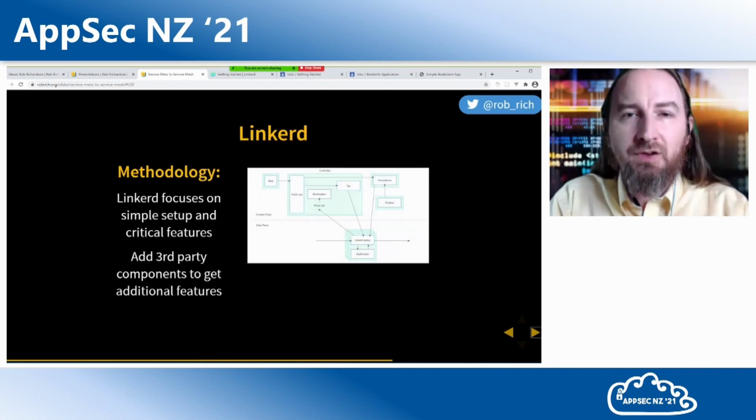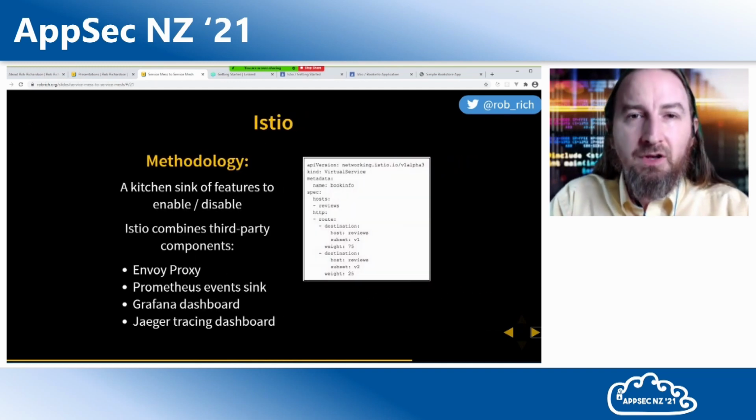As we look at LinkerD, the goal of LinkerD is to be a really simple install, to get in, to do the bare minimum, and to get started really fast. By comparison, Istio wants to include as much open source software as we have. We can create profiles that turn things on and off, and we'll have lots of open source pieces to choose from. LinkerD is really good at being a really lightweight, really fast install, but they tend to build all the things themselves. They're a great contributor to the Rust community, but if I want to step outside the bounds, I'll probably need to pull in some external plugins.